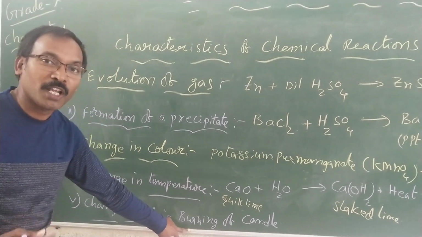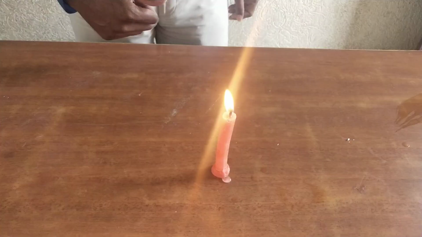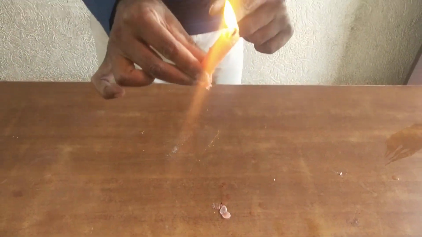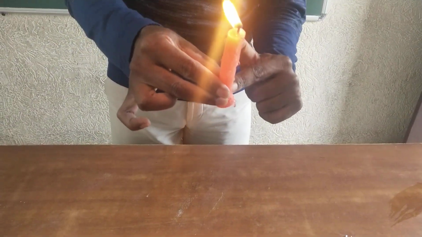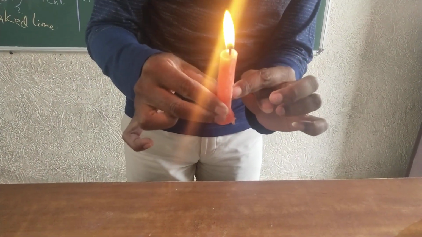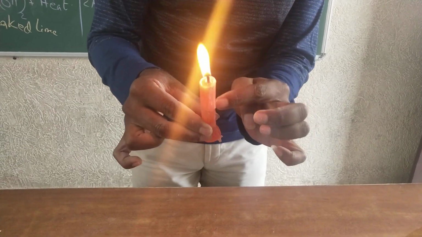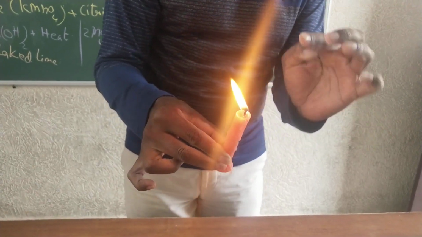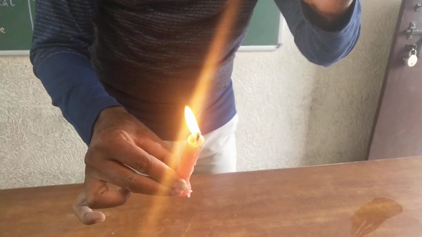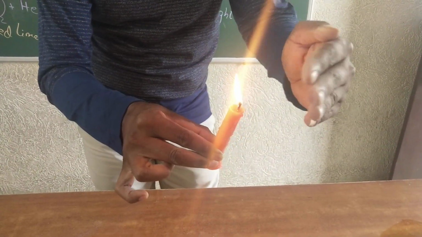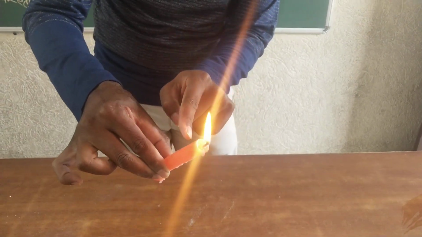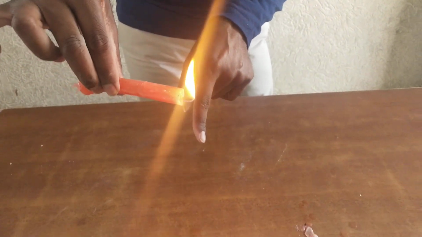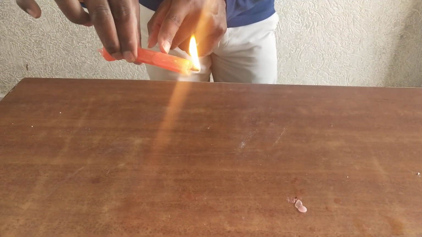Now let us see what changes you can see in the candle. Okay children, now we are able to see the candle here. In this candle the wick is burning with the help of the candle wax. This is wax in the solid state. With the help of this wax, the wick is giving out the flame. When it is giving out the flame, if you observe, you can find vapors in its surroundings. Some vapors will be produced and this solid is changing into liquid. You can identify it is changing into liquid. You can see the drops. Are you able to see the drops? That means this solid is changing into liquid.